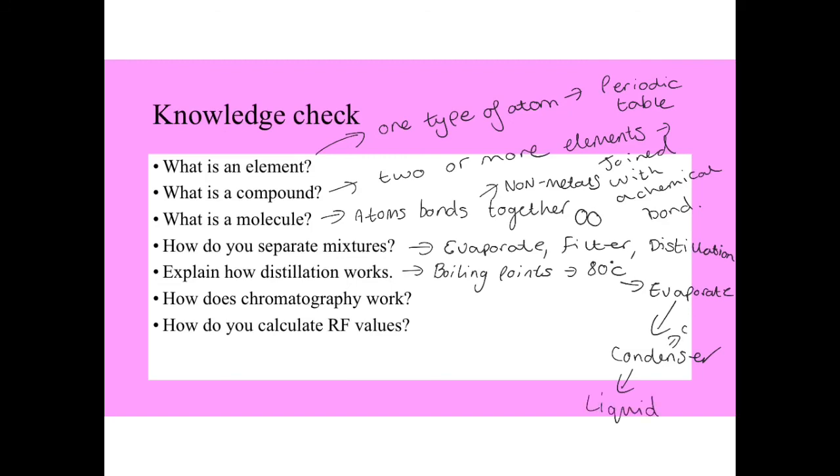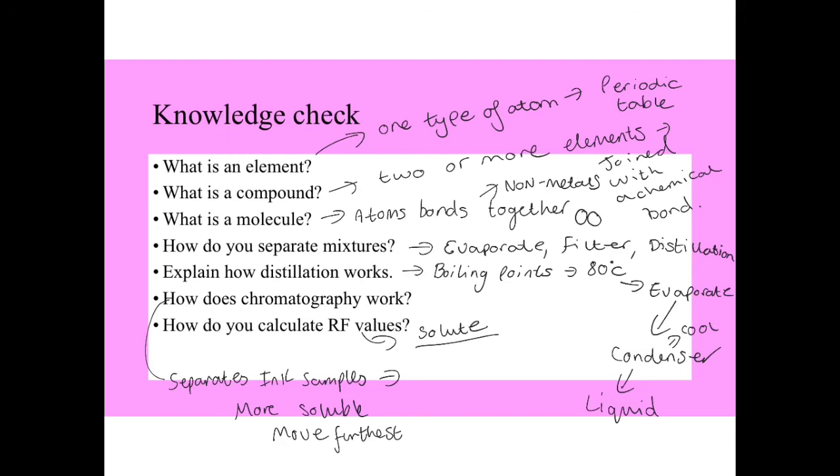The condenser is like obviously a cool water passing through. How does chromatography work? So it separates ink samples. The more soluble one will move furthest. RF values, so you do distance moved by solute over the solvent front.